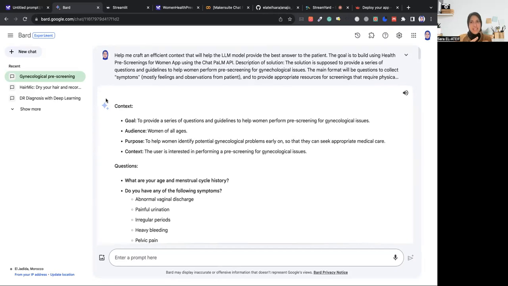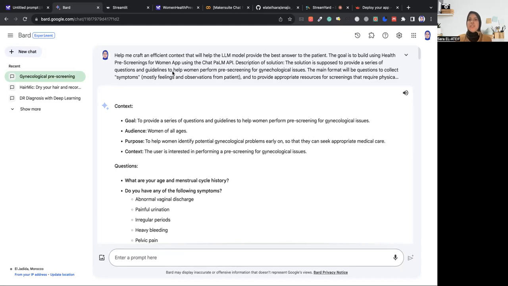I got around to using Bard and asked it to help me define the context. So let's read the prompt: help me craft an efficient context that will help the LLM model provide the best answer to the patient. The goal is to build a health pre-screenings for women app using the chat PaLM API.